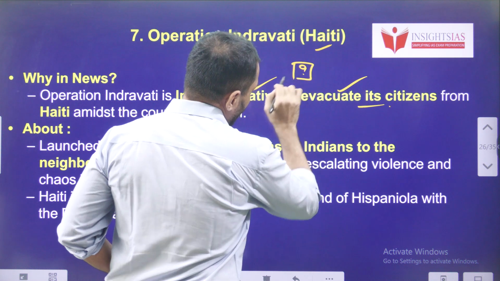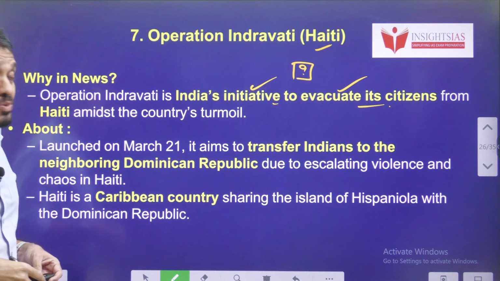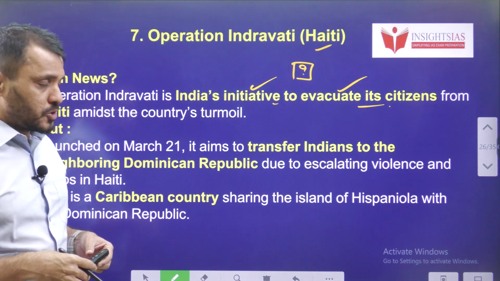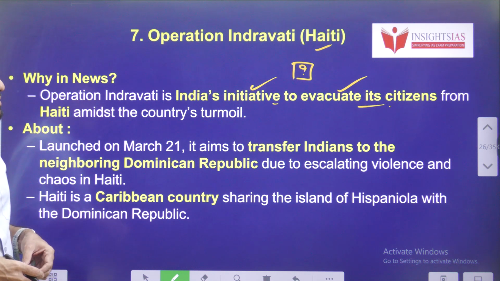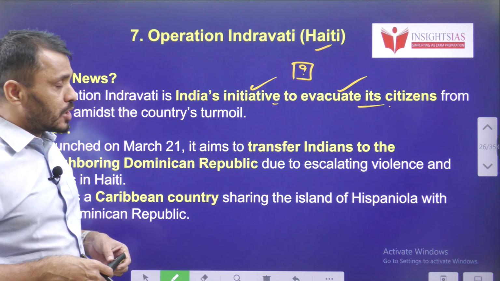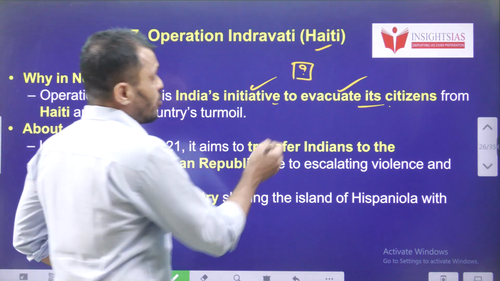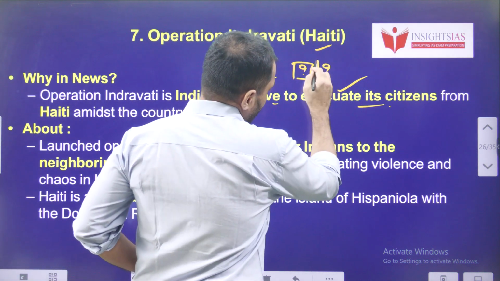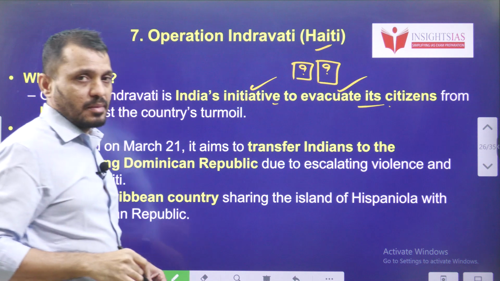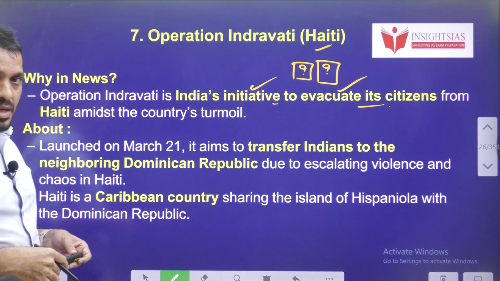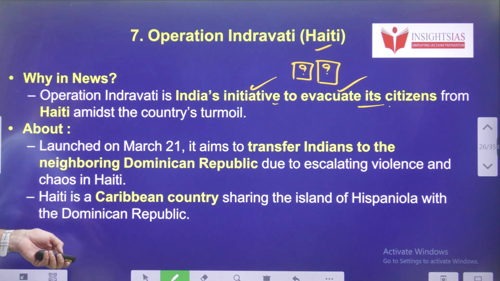Tell me, students, in this manner, even the Government of India launched one operation to bring people from Sudan to India. What is the name of that operation? What is the name of the operation which involves bringing Indians back from Sudan to India? And what is the name of the operation where Indian students were brought from Ukraine to India? So post your answers in the comment section.